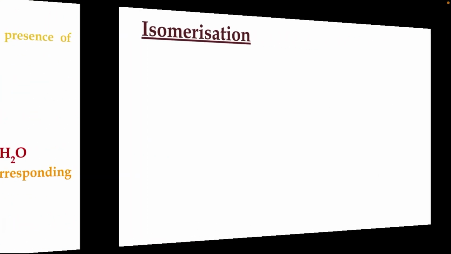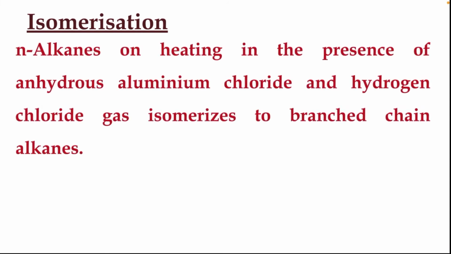Next we have isomerization reaction. N-alkanes on heating in presence of anhydrous aluminum chloride and hydrogen chloride gas isomerize to branched chain alkanes.